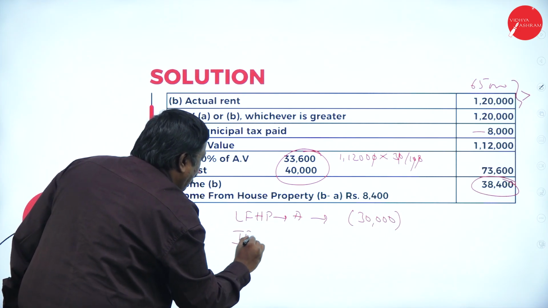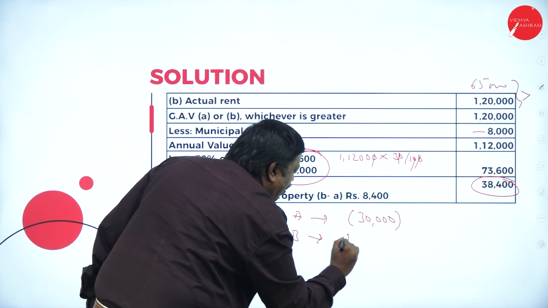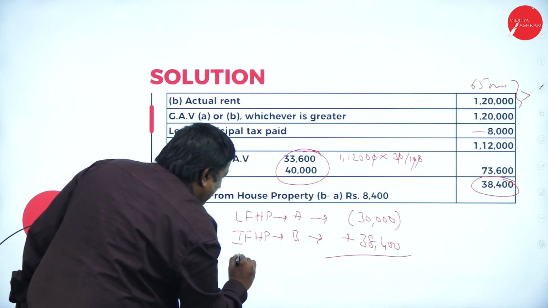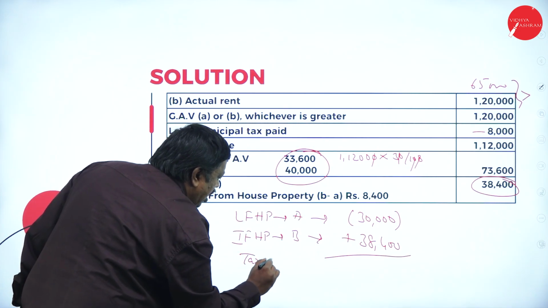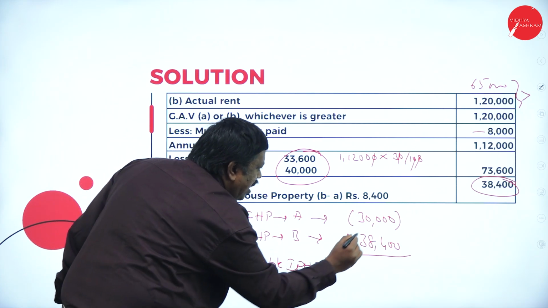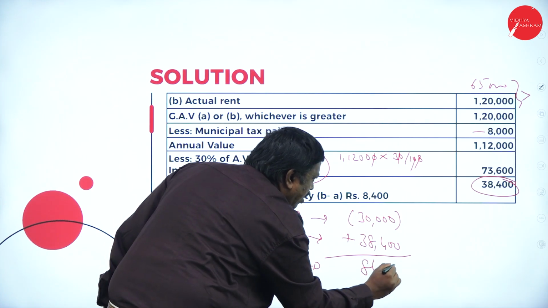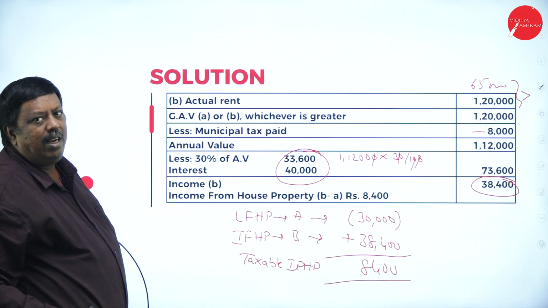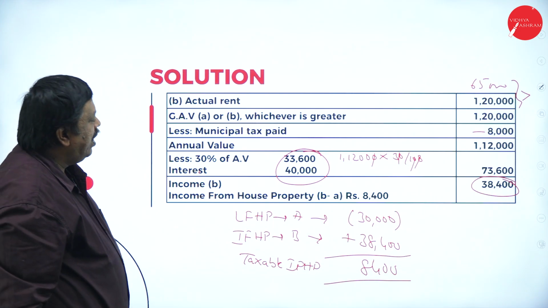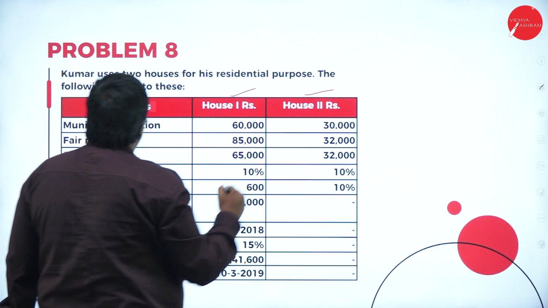Income from house property B is plus 38,400. Taxable income from house property will be 38,400 minus 38,400. So this is how we have to calculate the taxable income from house property if we have more than one house. House 1 and house 2, there are two houses.